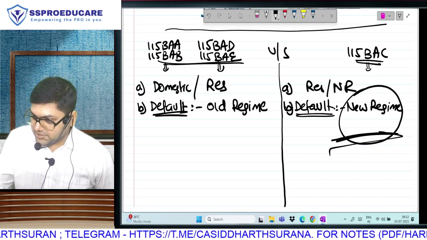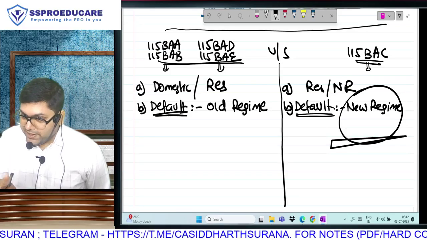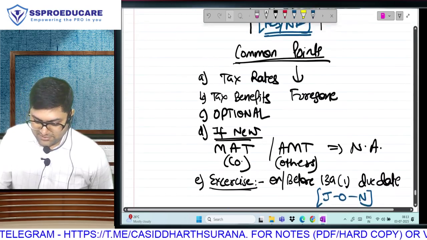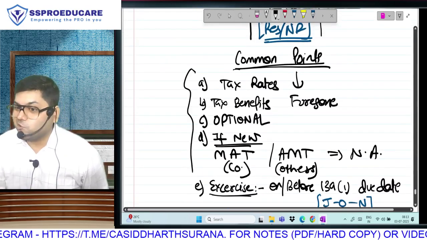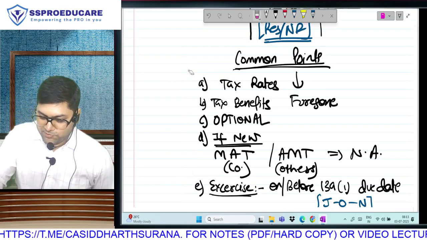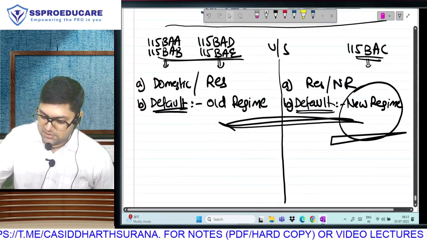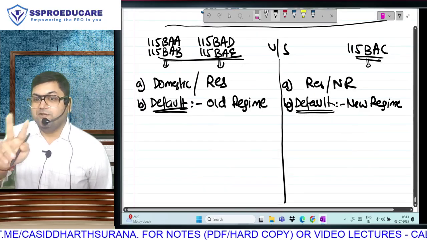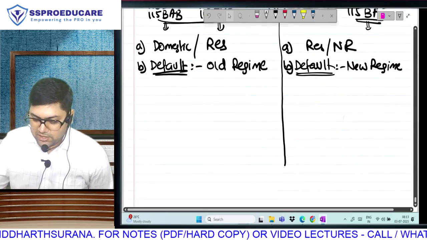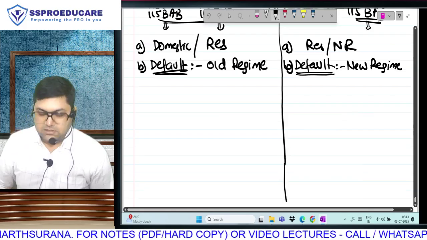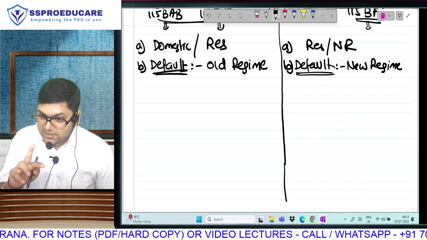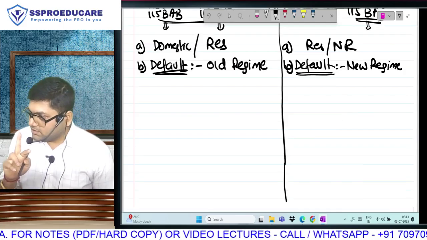This was the change. Before the 2023 budget, this actually used to be a common point. I used to write it here: the default regime is going to be old for everyone and you can go to new before the due date. But from 2023 onwards, this is a part of the differences, not the common points. By default, companies and cooperative societies are in the old regime, but individuals are in the new regime. You are understanding this? Okay.